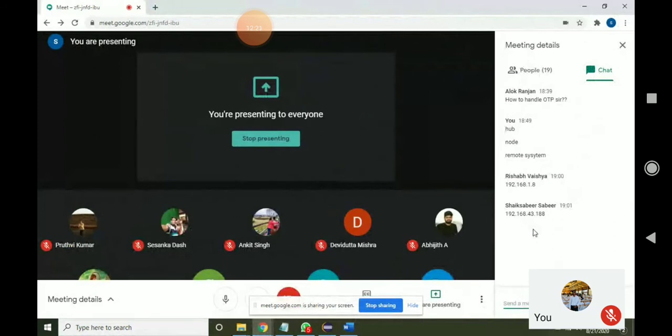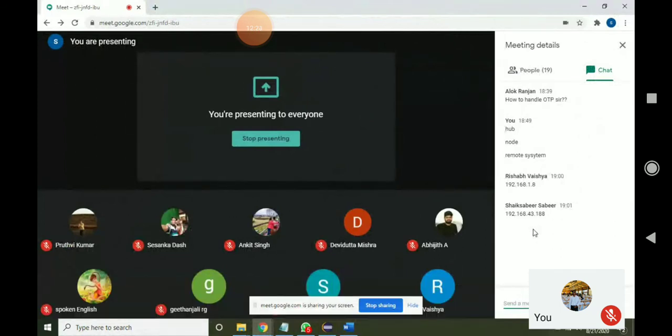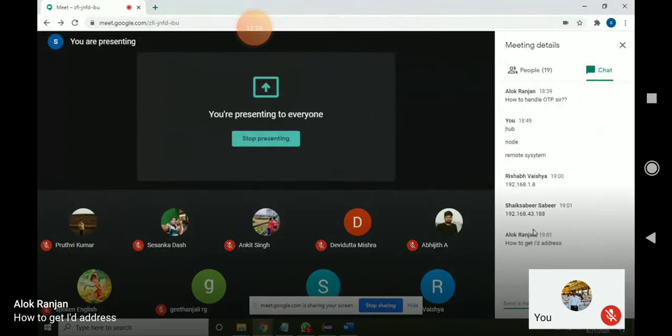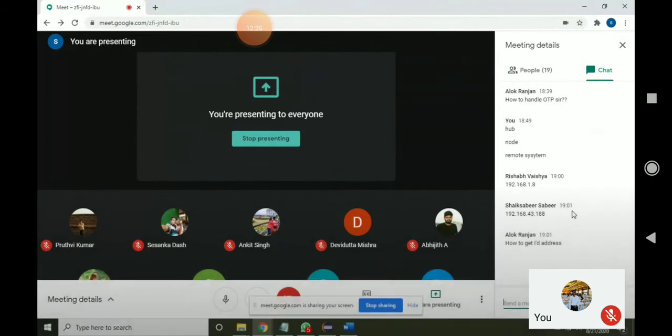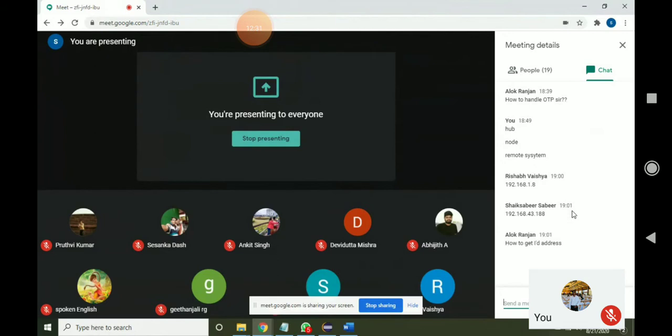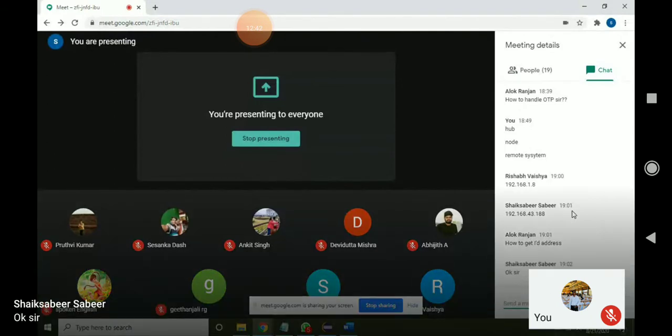Okay, Sabir's system is ready. Sabir, you also do the same. Create one new folder called node on the desktop, then copy the 84 version of the chromedriver.exe file and the Selenium jar file and paste them inside the node folder. Both Rishabh and Shabir.